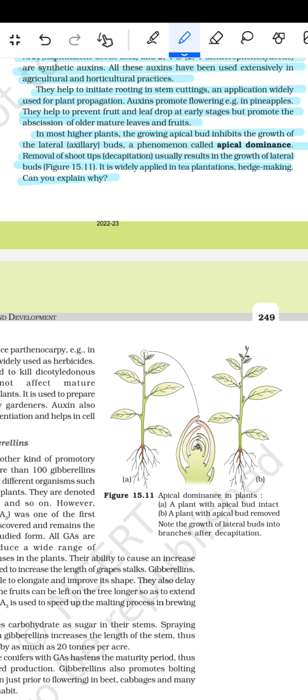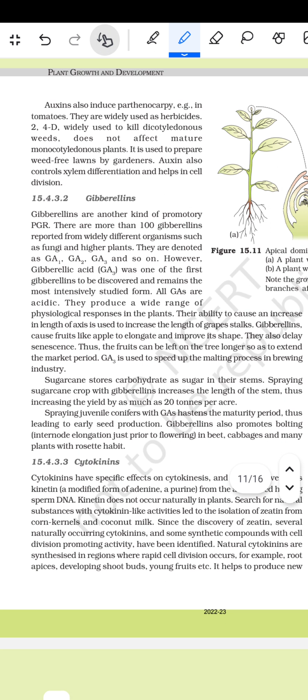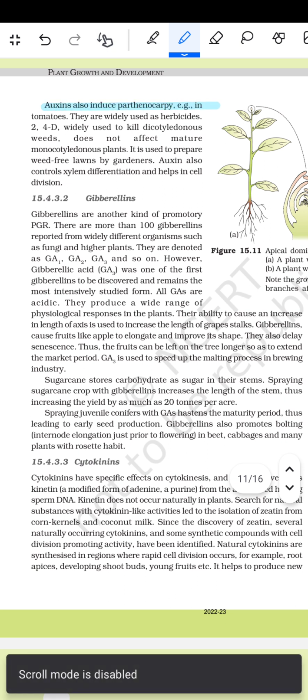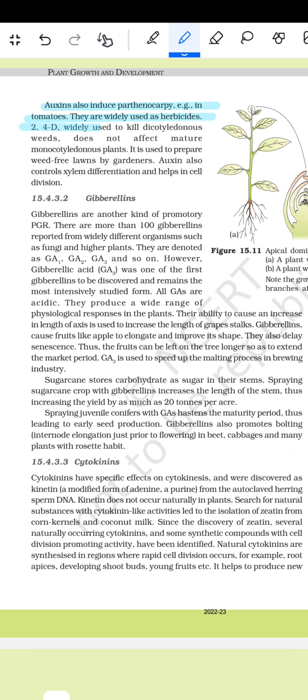Can you explain why? Auxins also induce parthenocarpy, for example in tomato. They are also widely used as herbicides. 2,4-D, widely used to kill dicotyledonous weeds, does not affect mature monocotyledonous plants. It is used to prepare weed-free lawns by gardeners. Auxins also control xylem differentiation and help in cell division.